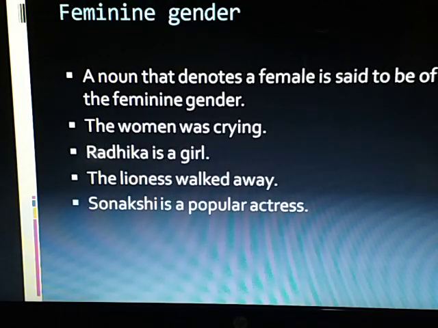Now, feminine gender. A noun that refers to a female is said to be in feminine gender. For example: The woman was crying loudly. Radhika is a girl. The lioness walked away. Sonakshi is a popular actress. In the above examples, woman, girl, lioness, and actress are in feminine gender.